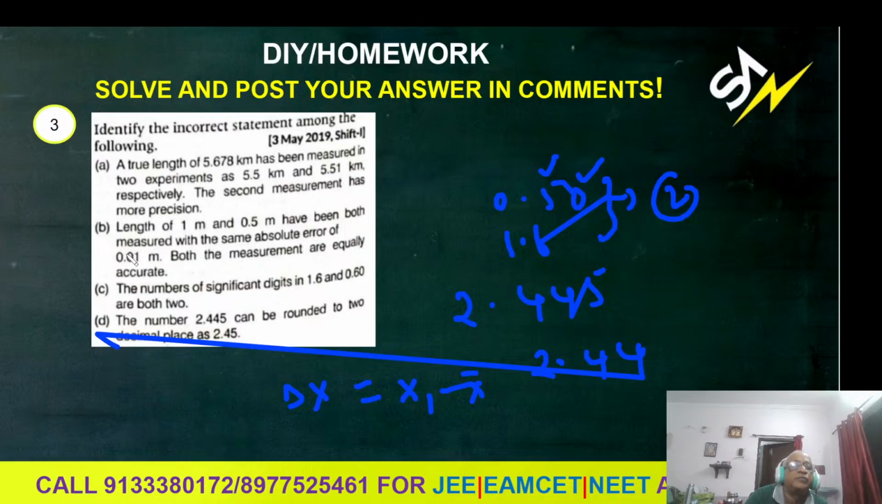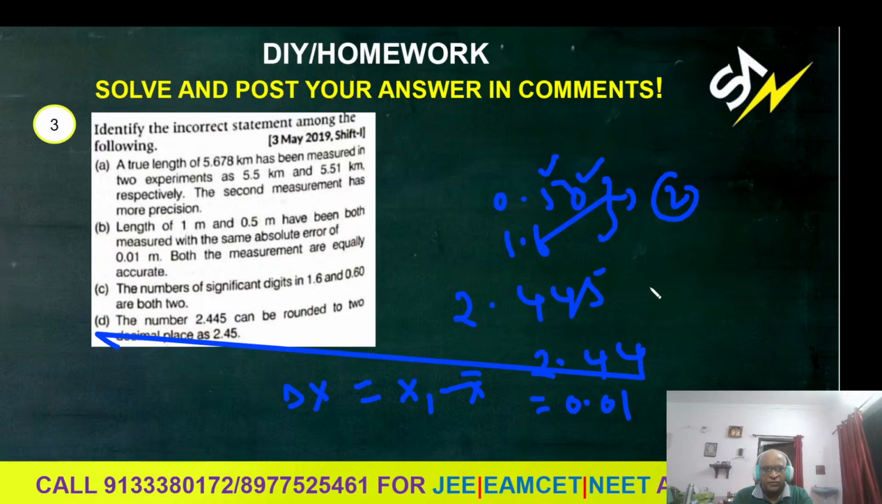We have to check this. B is also incorrect. So I'll just check B once. The same absolute error of 0.01 is fine, he has already given that. But saying both the measurements are equally accurate is wrong.